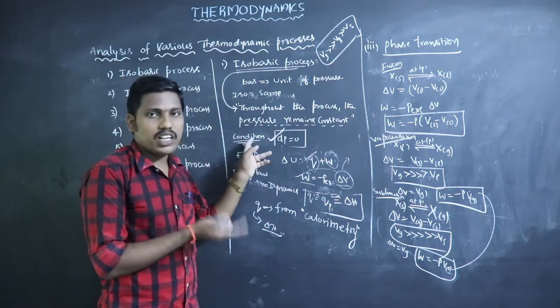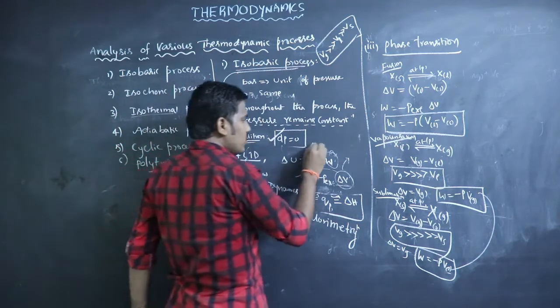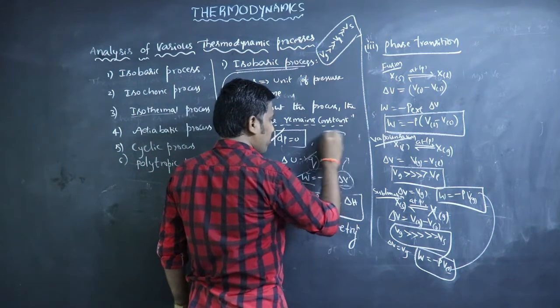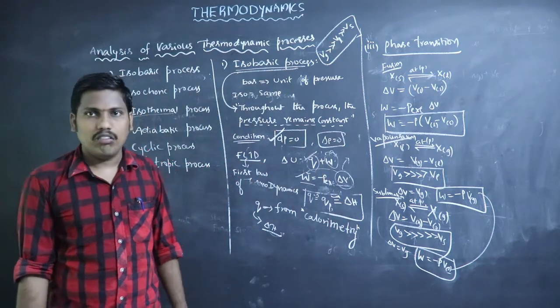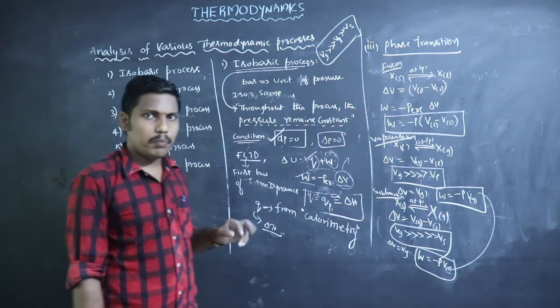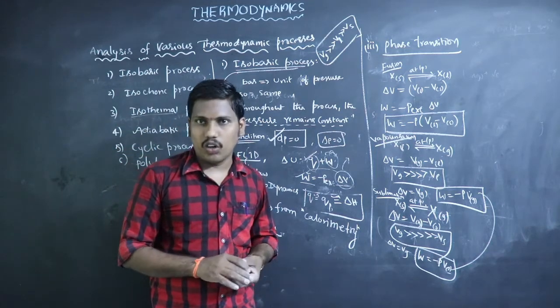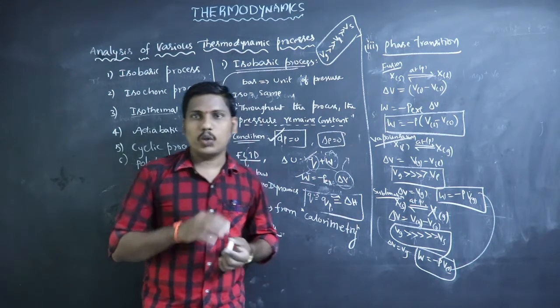Next, what is the condition for isobaric process? dP is 0. Someone used delta P is also 0, but all the time it is not correct. It is not accurate. Why? Because we already discussed earlier. So the accurate condition is dP = 0. Remember that. For example, they ask a question.